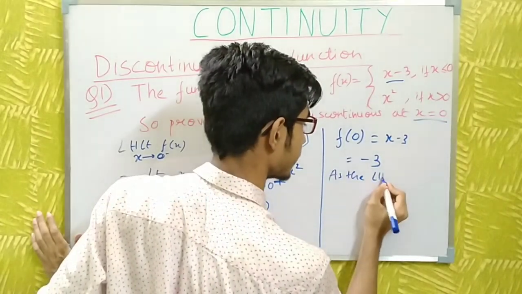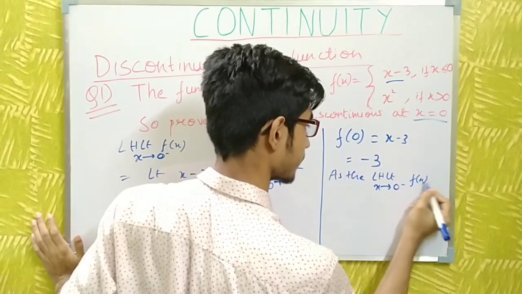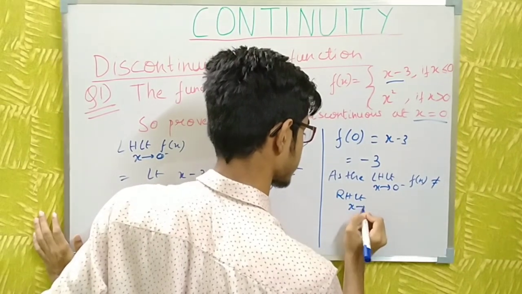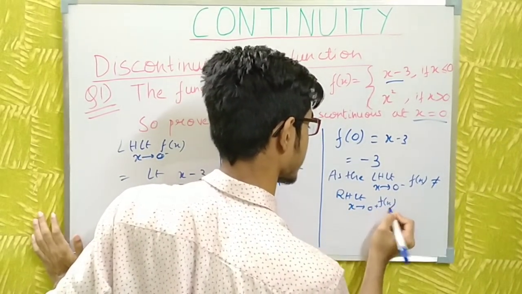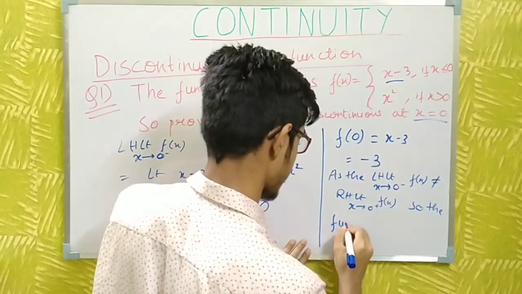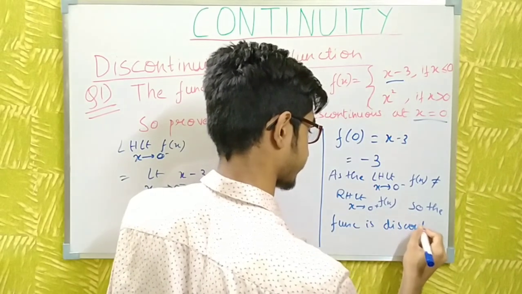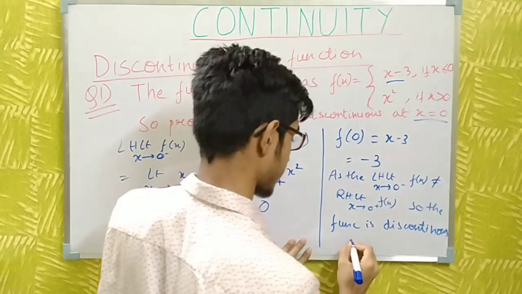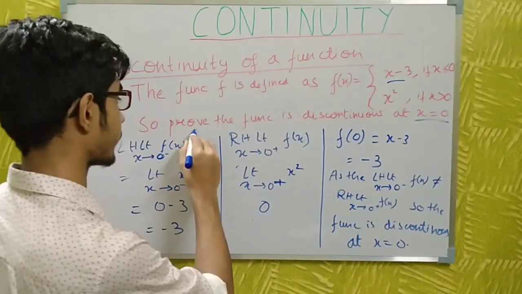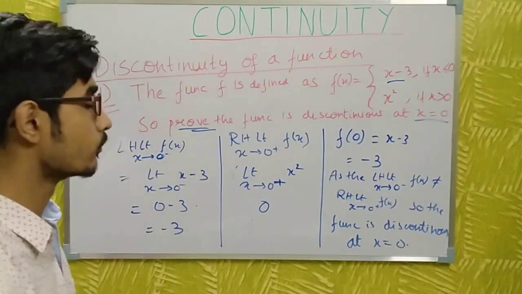As the left hand limit as x tends to 0 minus of f(x) is not equal to the right hand limit as x tends to 0 plus of f(x), the function is discontinuous at x = 0. So I have proved that the function is discontinuous at x = 0. Now I will move on to the next sum.